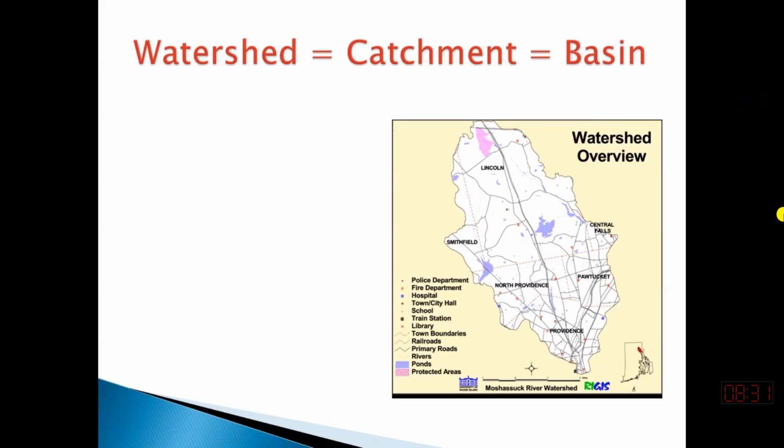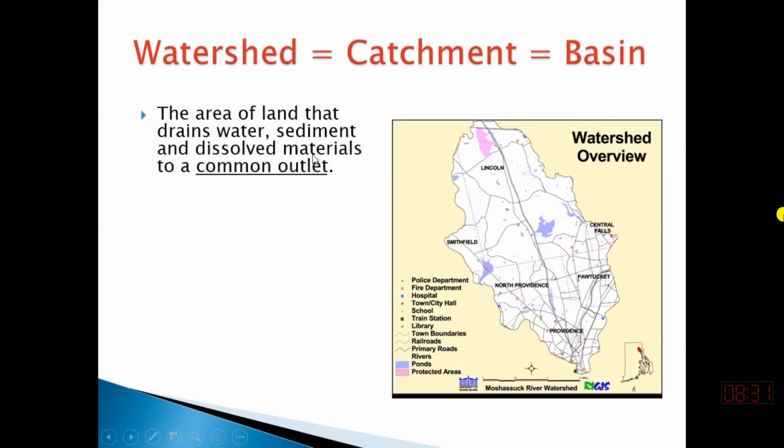So watershed is area of land that drains water and other things, sediments and dissolved materials, to a common outlet. So you must specify that with reference to an outlet, with reference to a point. Outlet is nothing but a point which is draining water. For example, along the river, I can take any section and I can say this is the outlet of the upper area, and all that area which is contributing water at that outlet, that will be watershed for that outlet.